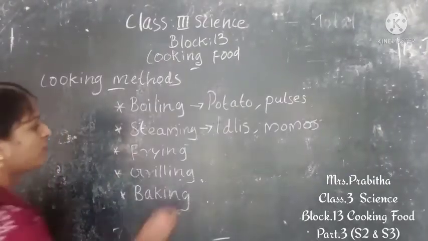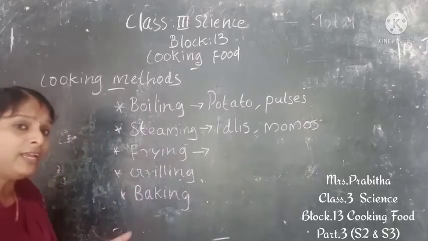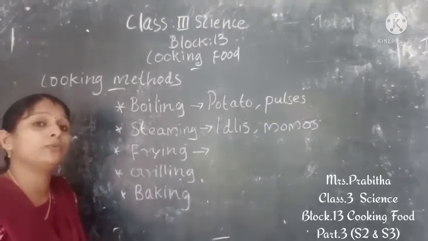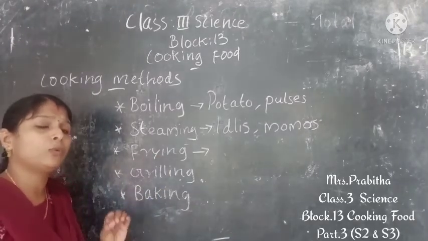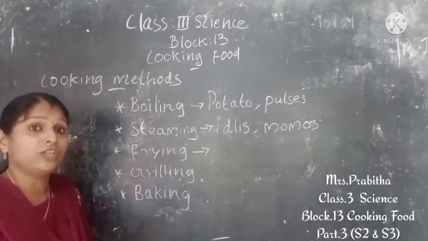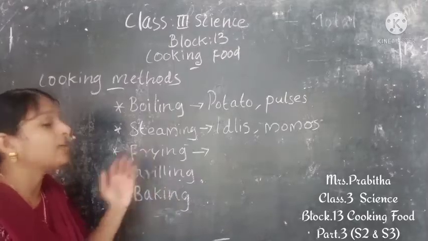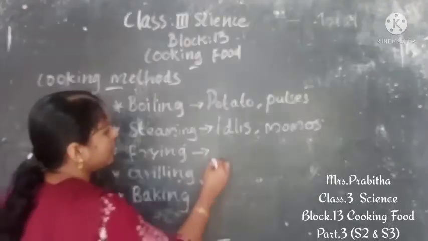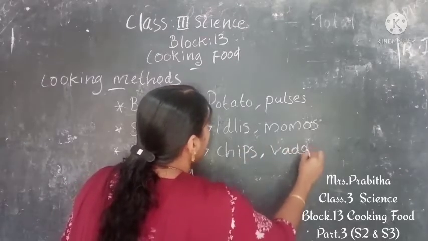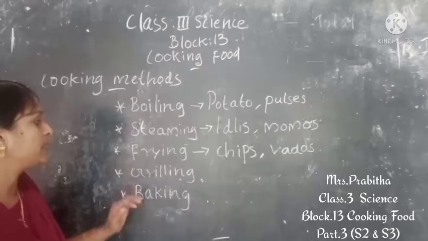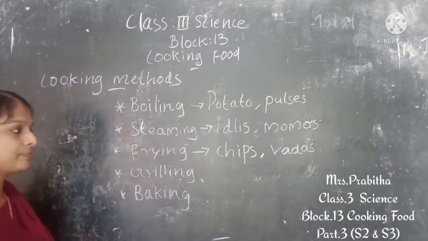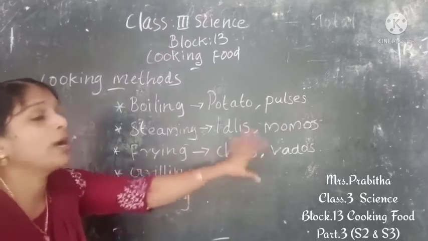Okay, the next one is frying. What do you mean by frying? Yes, frying means cooking food by using oil. So which foods can be cooked by using oil? Yes, vadas, chips, etc. And we know fish, chicken, everything we can fry, isn't it? So we can write the examples: chips and vadas, that can be cooked by using the frying method. So frying means cooking food by using oil. Example: chips and vadas. Okay.